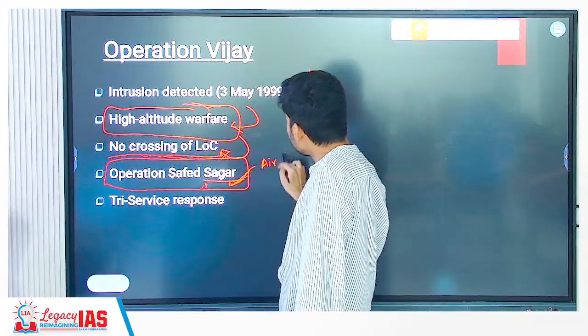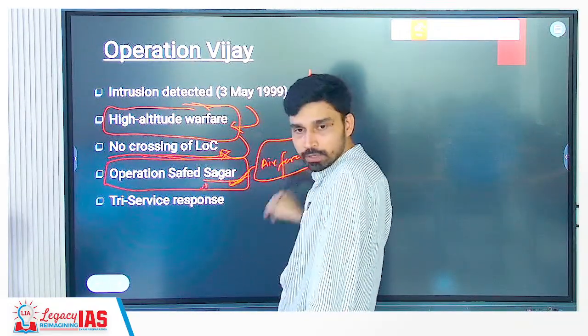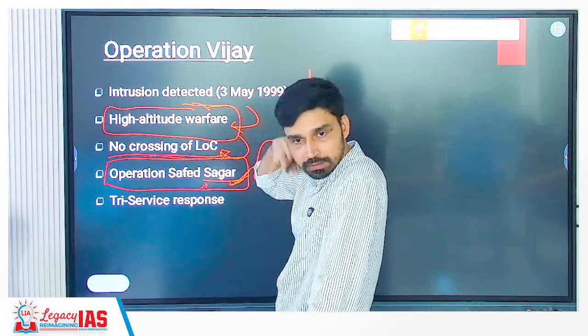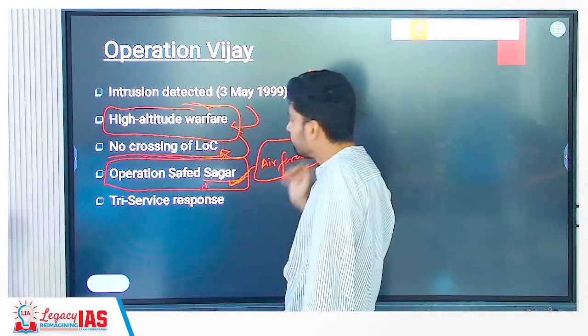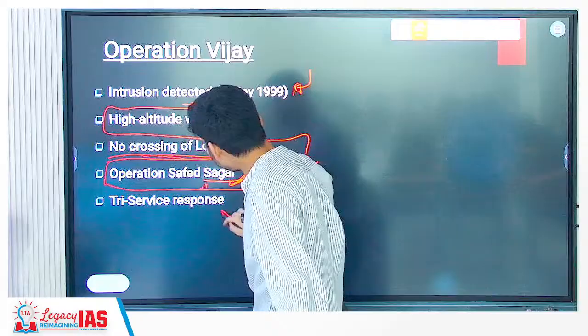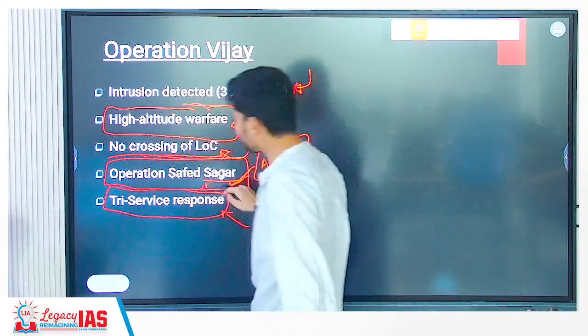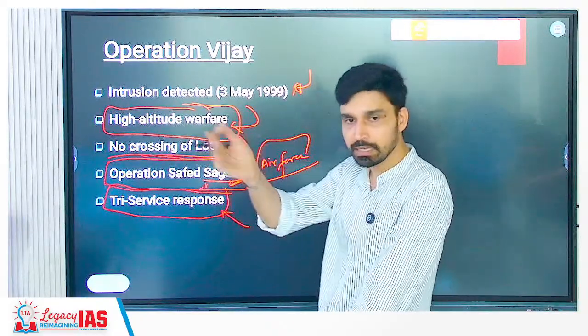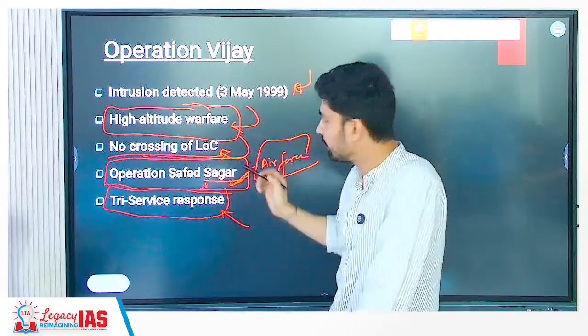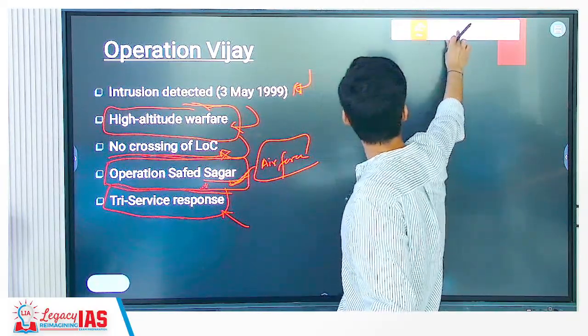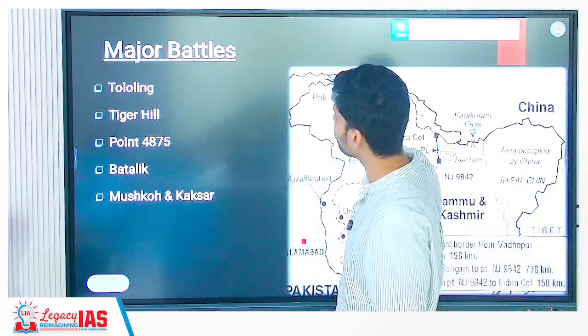So this was launched by which wing of the military? Indian Air Force. They began bombarding the regions which were occupied by the Pakistani military. At the same time, the Navy also responded by sending its naval assets in the Arabian Sea area toward Karachi, to show that we are ready for the war. Plus the military, that means the Indian Army anyway, was carrying out continuous attack.